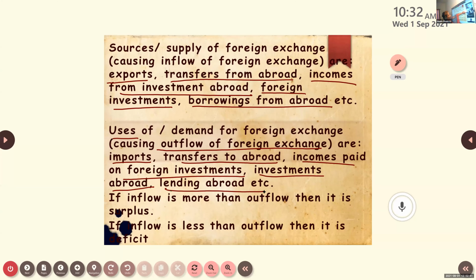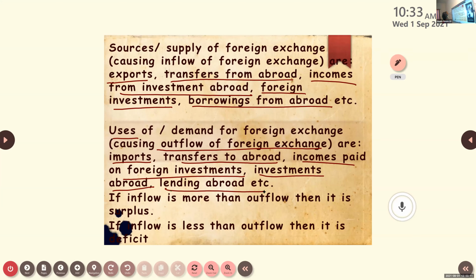Ma'am, causing inflow of foreign exchange. Yes, it causes inflow. That means we are getting foreign exchange through what all ways? Transfers from abroad. Income from investment abroad. Foreign investment. Borrowing from abroad. One more, exports. Through exports also we will be able to earn foreign exchange. Okay.